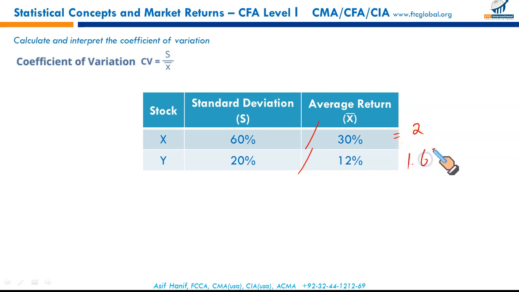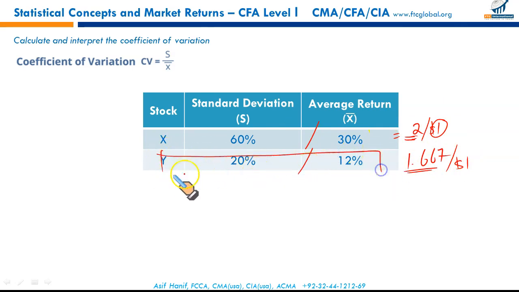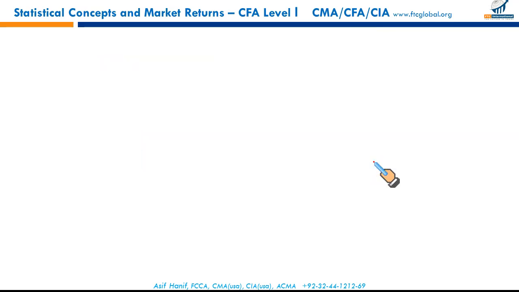So 1.667. Now comparing on these terms, which stock is riskier? Of course, X. It has got 2 of standard deviation for $1 return. In order to generate $1 return, the standard deviation is 2. For the second stock, Y, for $1 return, the standard deviation is 1.667. So on a risk-return basis, Y seems to be a better option. This is how we use the coefficient of variation to select between different investment opportunities.